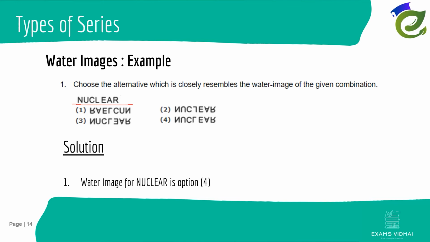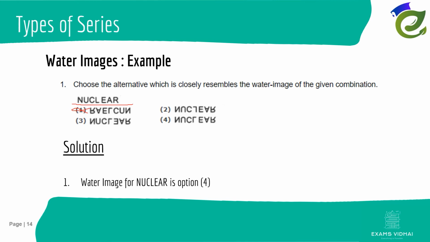If you see the reflection of N, N's reflection should come up. So it is not possible that the first one can be correct. Okay, so the first one is eliminated. Now we know that N's reflection should be N, and its order will not change. Now N seems to be correct everywhere.